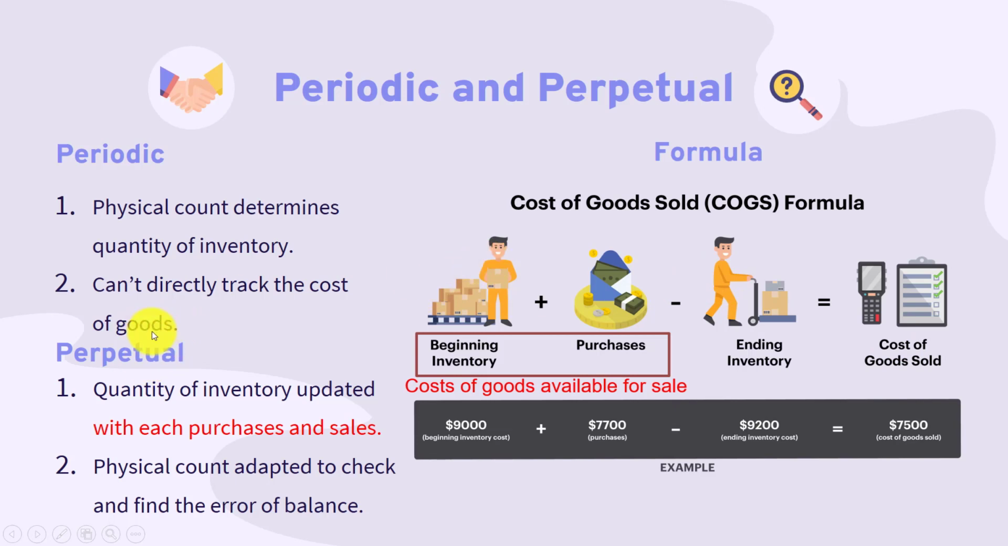On the other hand, perpetual means that you can know the quantity of inventory when you purchase and sell, but you need to update it many times. You still need a physical count, but it is used to check and find errors, not to determine the cost of inventory. You use the physical count to find some errors or problems that are not necessary in your company.